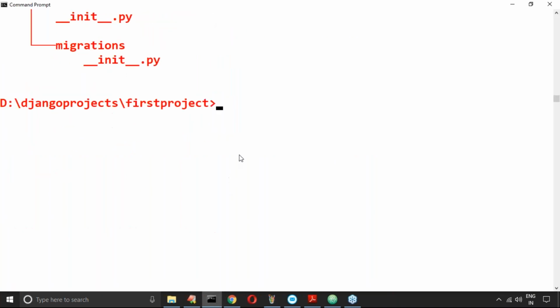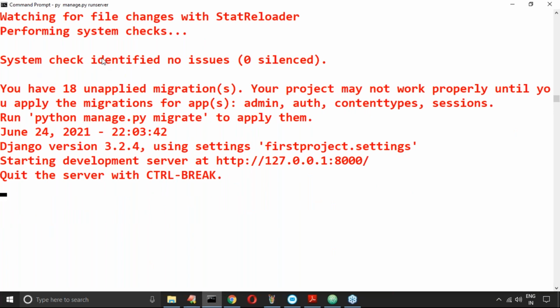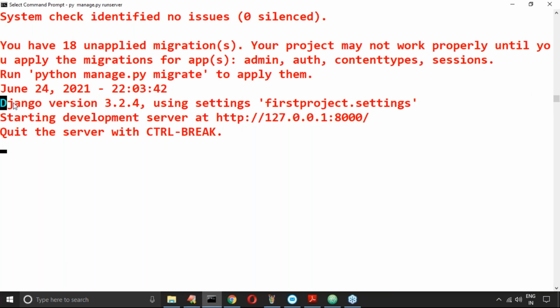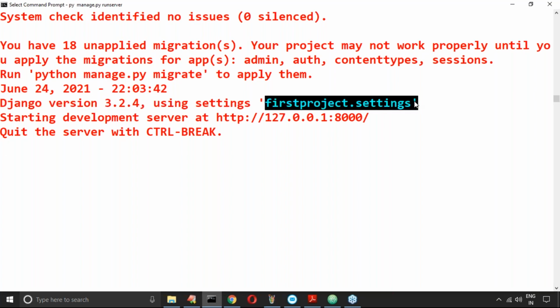Now observe this small point. py manage.py runserver, I'm running it. Here, see this: Django version 3 point something, using settings first project dot settings. Have you observed? So the server always uses the settings.py file, and in that file your application should be registered. Hey server, please consider my application also to provide service for the end user.